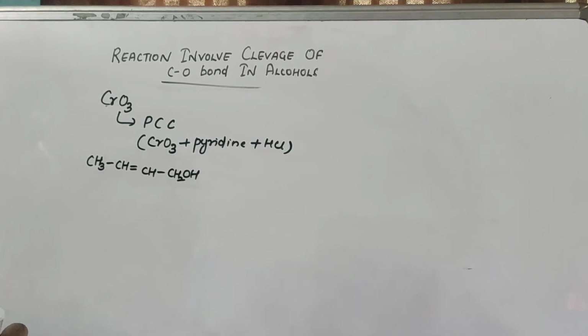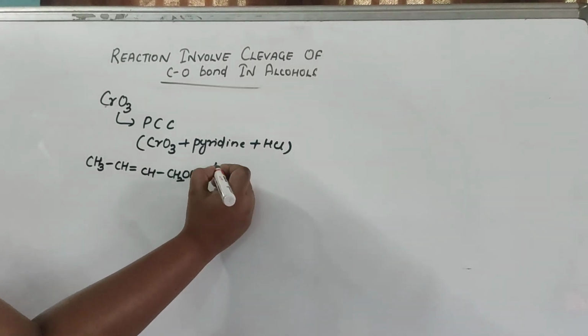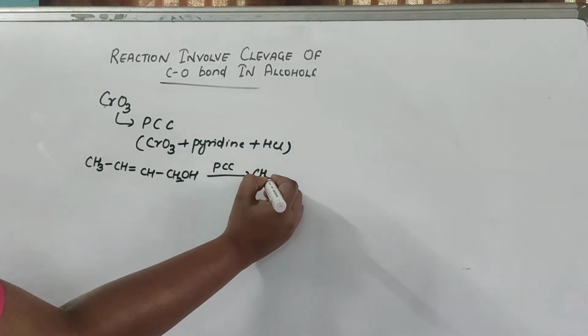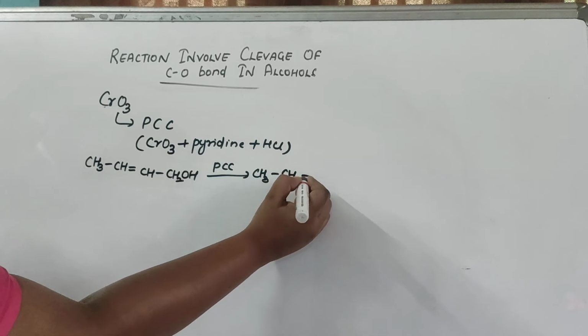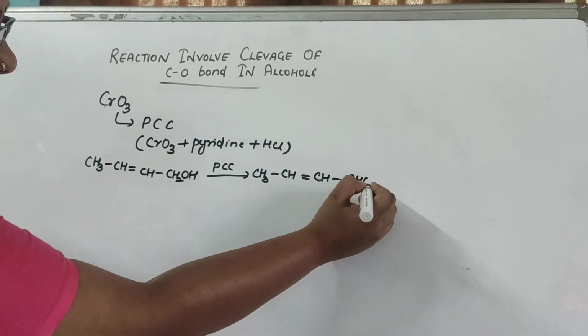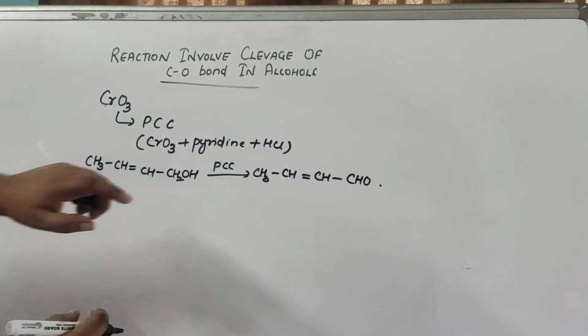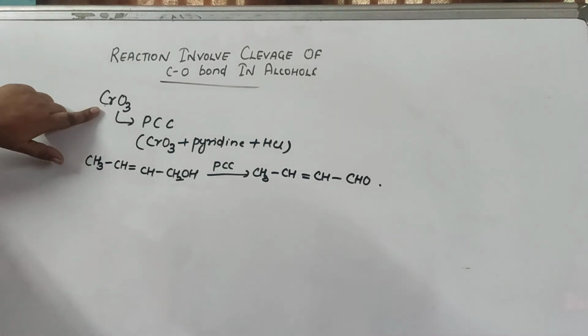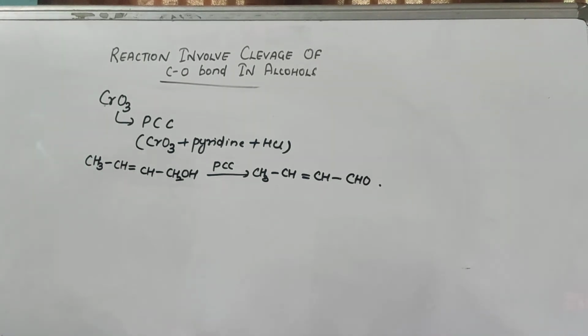When this is treated with PCC, you are getting CH3CH2CH2CHO. You are getting an aldehyde. You can see methane, ethane, propane, butane, so you are getting butanal. So this PCC is an alternate for CrO3, for the chromic anhydride.